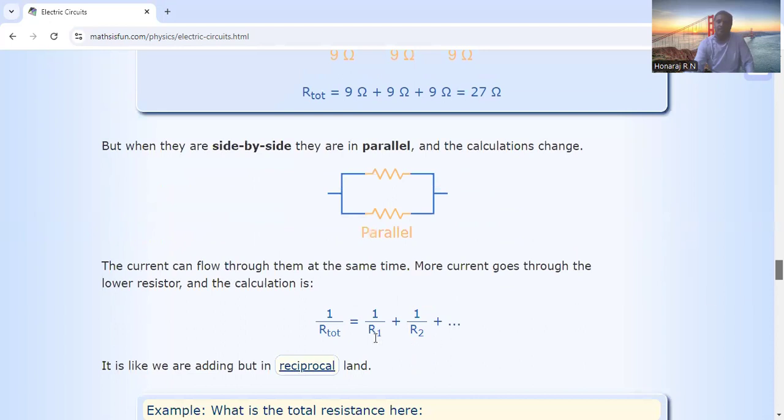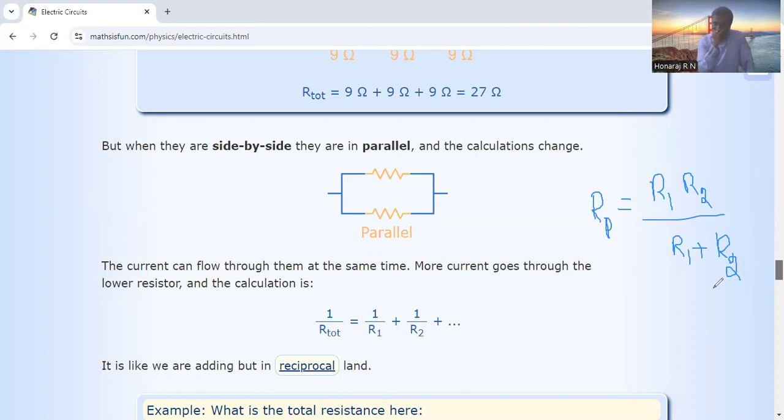In a parallel circuit, we're going to use the formula 1 by R is equal to 1 by R1 plus 1 by R2, like that. And one more important, tricky formula I'm going to give you. In the parallel circuit, you can use the formula Rp is equal to R1 into R2 divided by R1 plus R2, if only two resistors are present. That is the one thing.